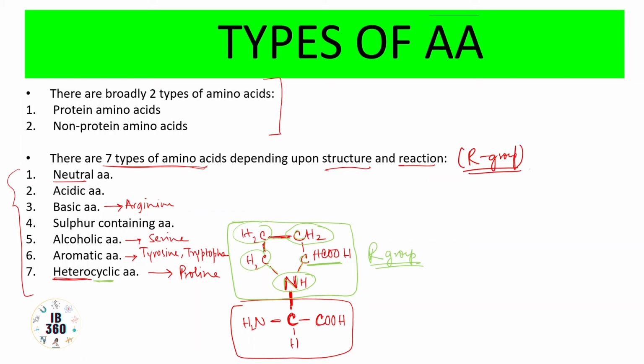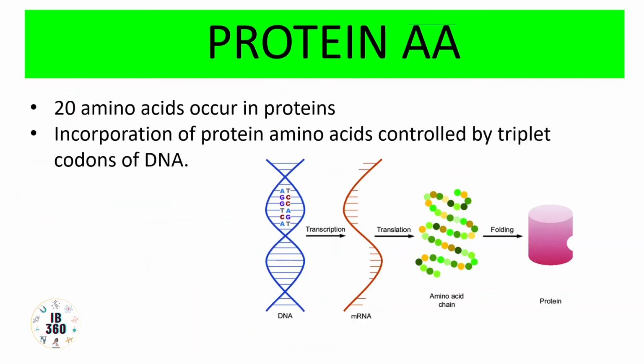See, protein amino acids are those amino acids which are found in proteins. It is a misconception that if you are an amino acid, you must be present inside a protein. That is not an obligation. You can be a free amino acid also, or you may not be inside the structural proteins at all. So there are altogether 20 amino acids which occur in proteins. That means they are forming the protein monomers. And you will soon learn a chart about such 20 amino acids. In translation class, I will discuss that chart in much more detail.